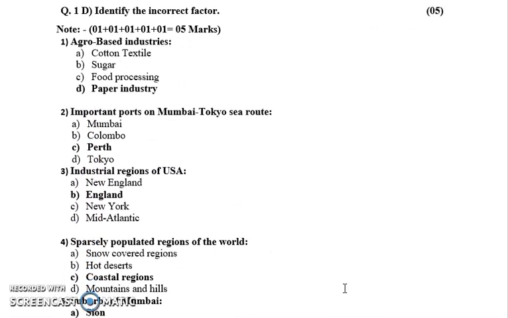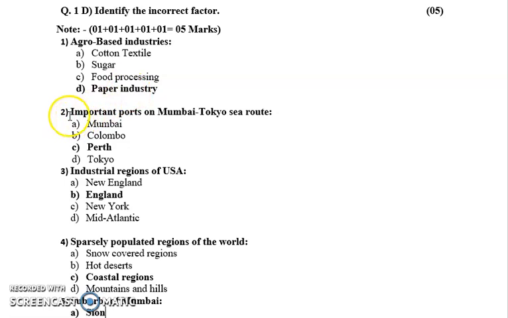Identify the incorrect factors. Okay, so the first one is agro-based industries. Now you just have to find the odd man out. Agro-based industries, we all know, include cotton textile, sugarcane, and food processing. So the incorrect factor is the paper industry.